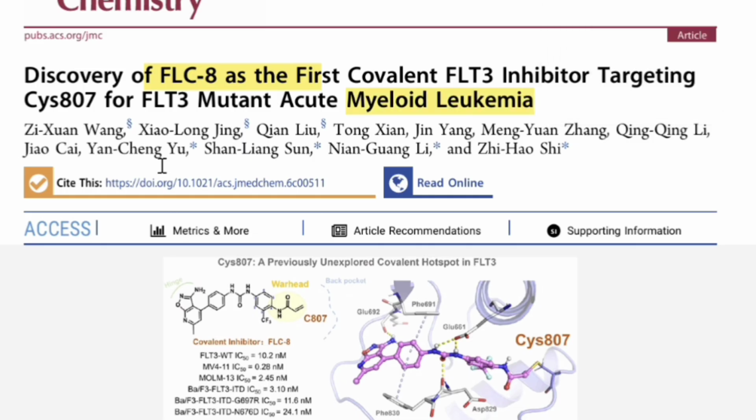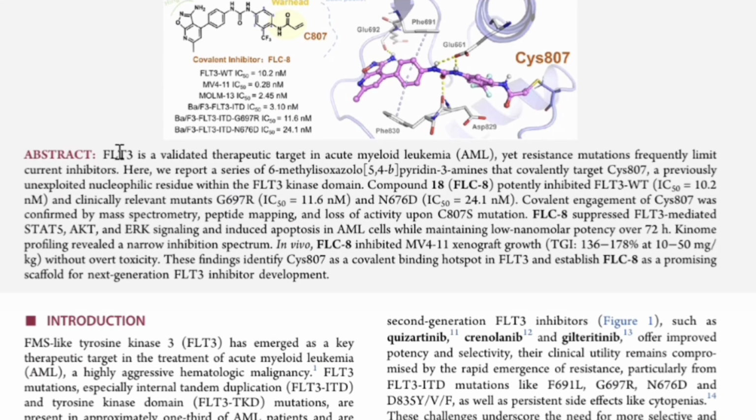So in this paper, let's dive into the abstract directly. FLT3 is a validated therapeutic target in acute myeloid leukemia. In the start of this video, I told you what myeloid leukemia is, and here FLT3 is said to be a validated therapeutic target. That means to target AML, you can target FLT3.